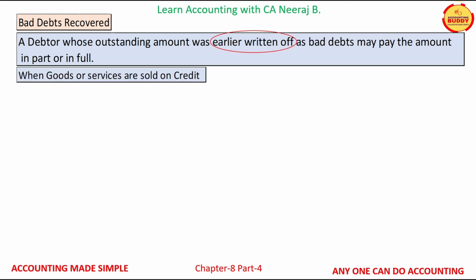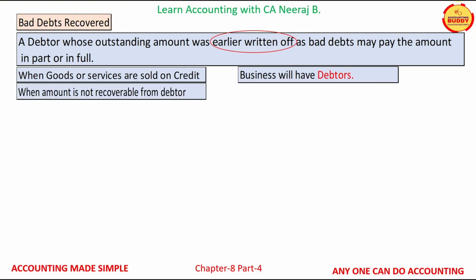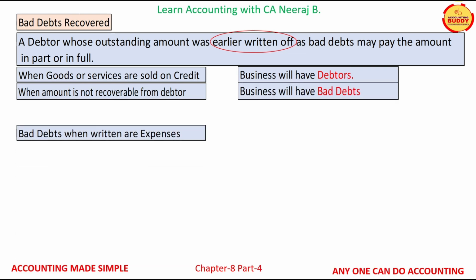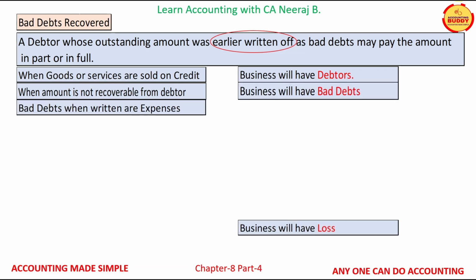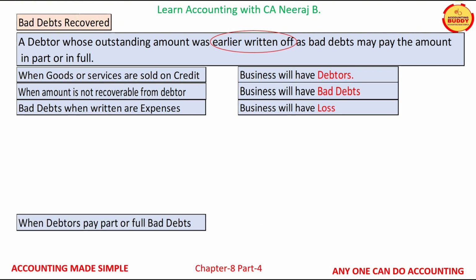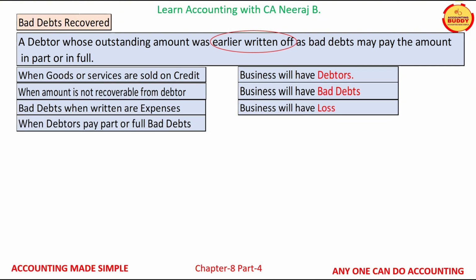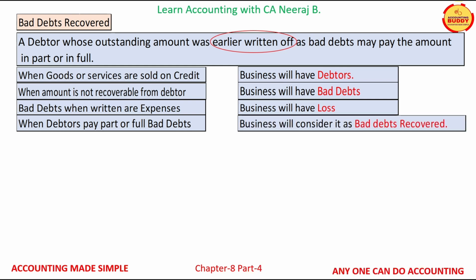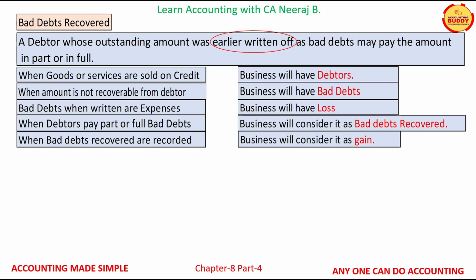When goods or services are sold on credit, business will have debtors. When amount is not recovered from debtor, business will have bad debts. When bad debts are written off as business expense, business will have loss. When debtors pay part or full amount of the bad debts, the money so recovered will be considered as bad debts recovered. Therefore, when business records bad debts recovered amount, business will consider it as gain.